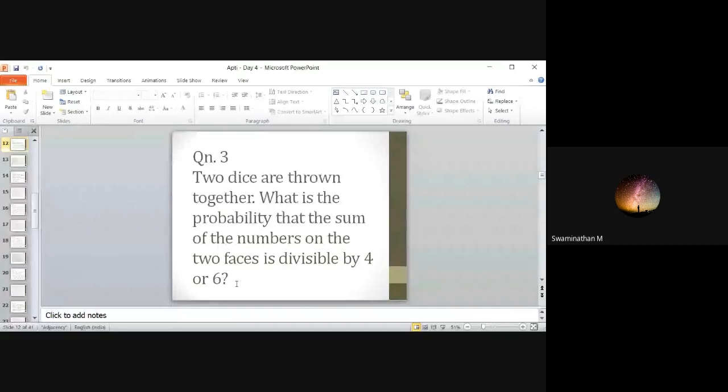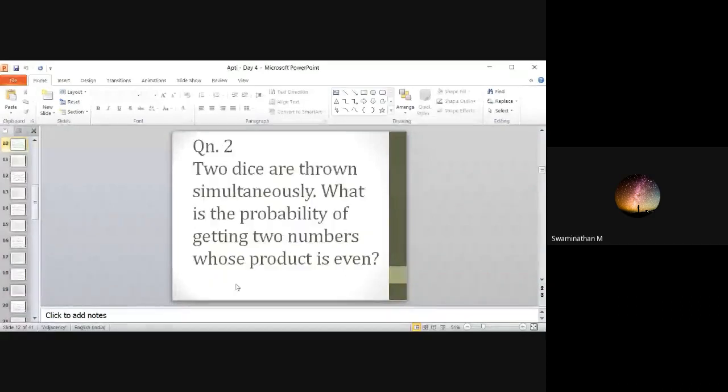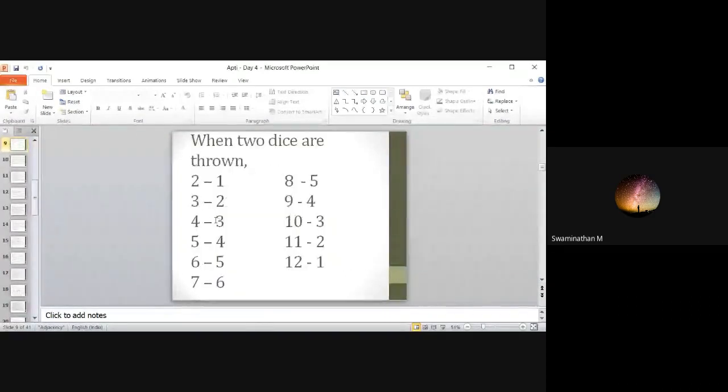I hope this will be useful. So divisible by 4 or 6 means you have to get 4 or 6 or 8 or 12. So add the number of possibilities for this and divide it by 36. That is your answer. No one is trying. See, I will repeat the question.